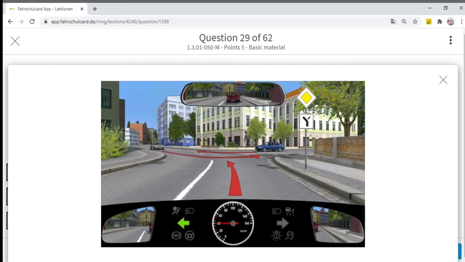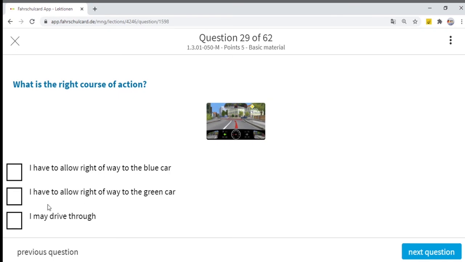We have the same sign on our side, but this car is leaving a priority road or is taking a left turn. Whenever a car is taking a left turn and he has priority as well, it doesn't matter, the priority doesn't matter. In that case he has to give way to the oncoming traffic. So in this case I may drive through. Do I have to allow the right of way to the blue car?